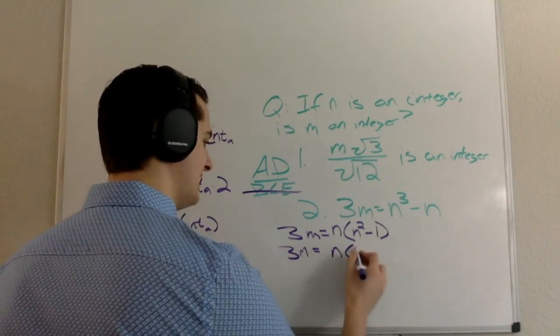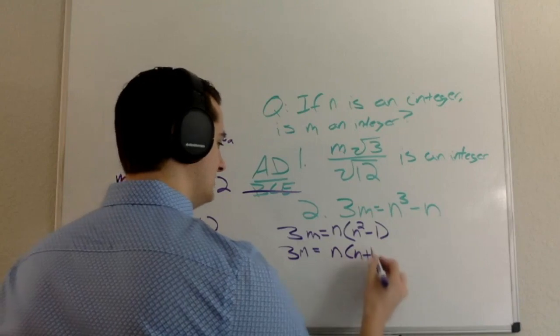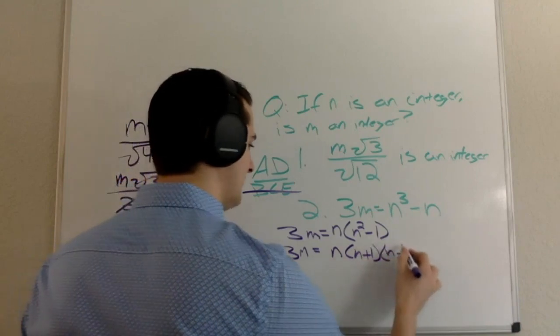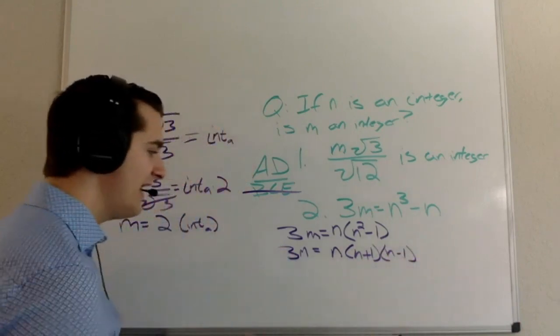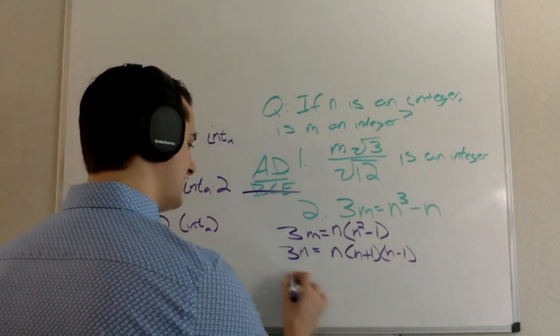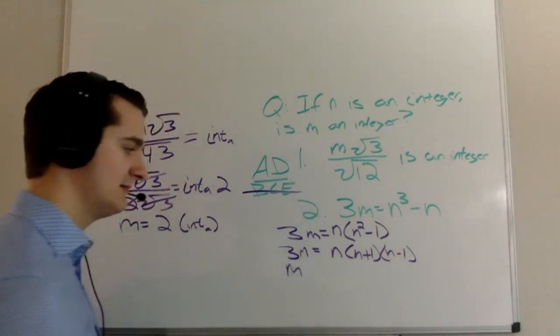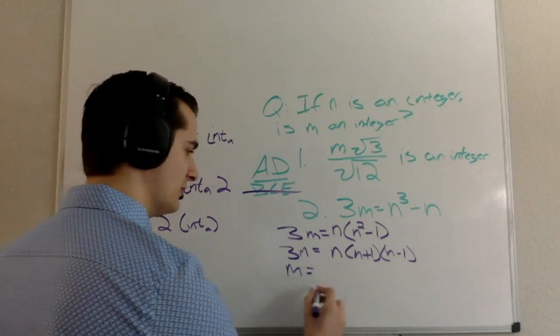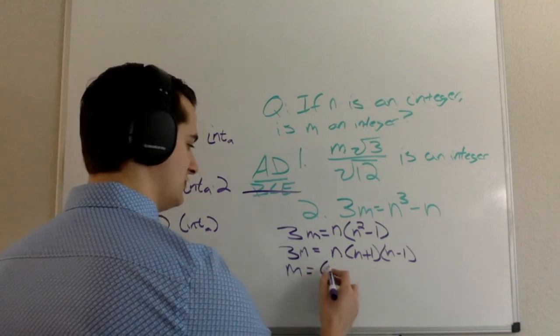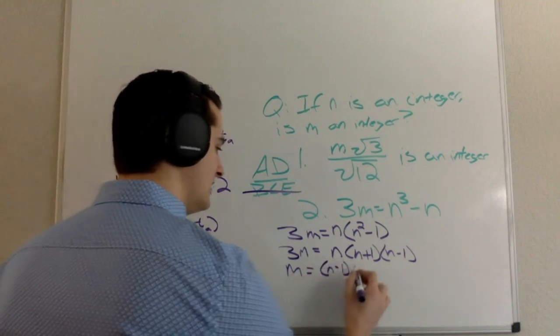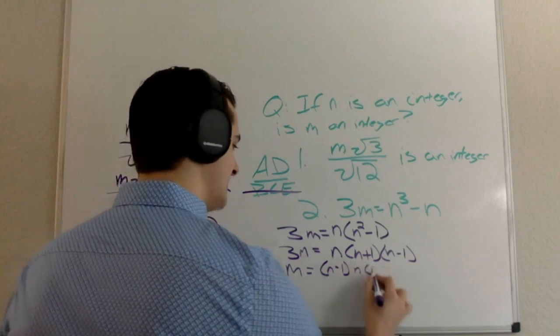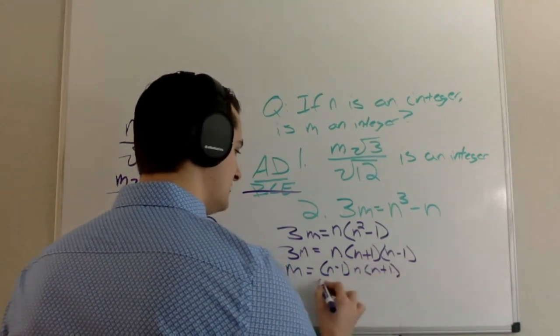And so I'm going to write that as n plus 1 times n minus 1. Then I'm going to divide everything by 3, and write it in a slightly different order. I'm going to say m is equal to n minus 1 times n plus 1 divided by 3.